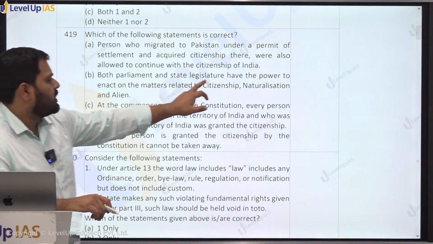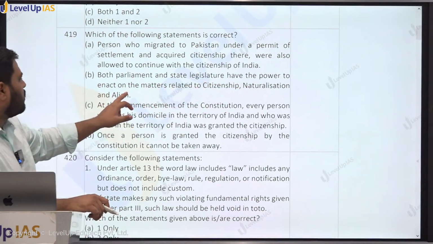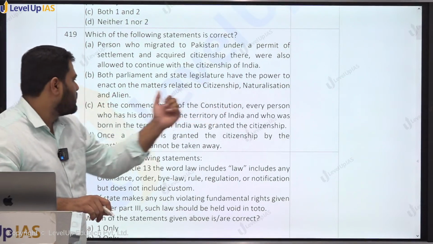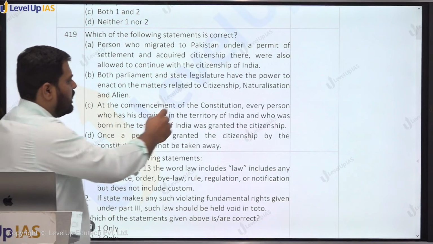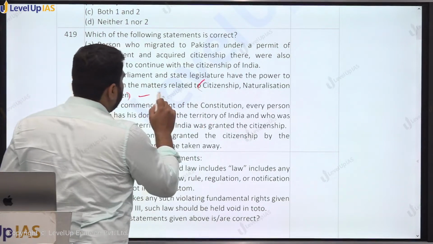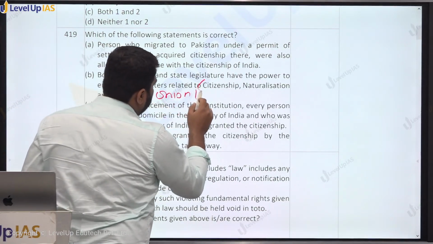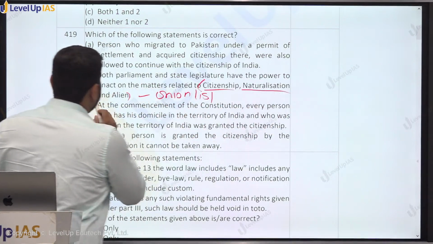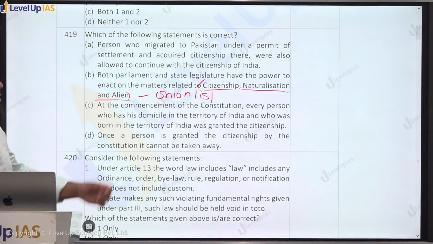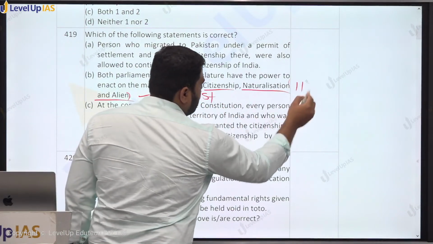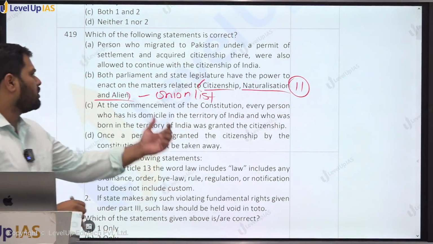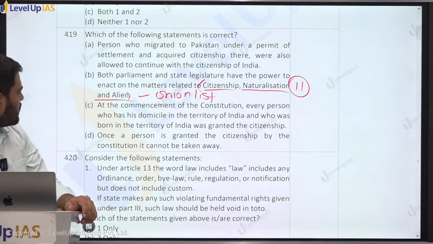Both Parliament and state legislature have the power to enact laws on matters related to citizenship, naturalization and aliens. This is also false, because citizenship, naturalization and aliens are part of the Union List, right? This is also the power given to Parliament under Article 11 of the Constitution to make laws related to citizenship.